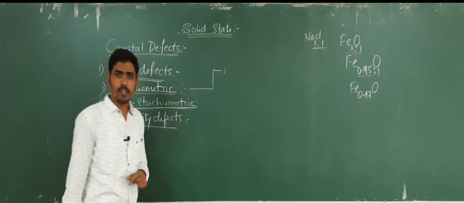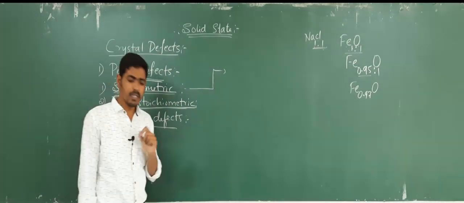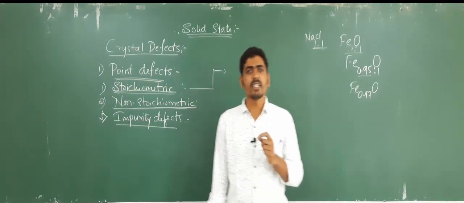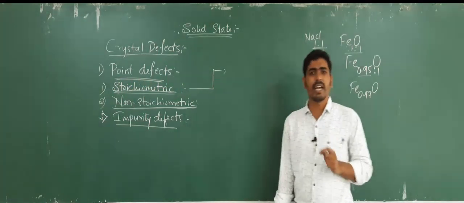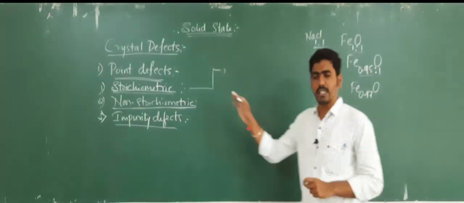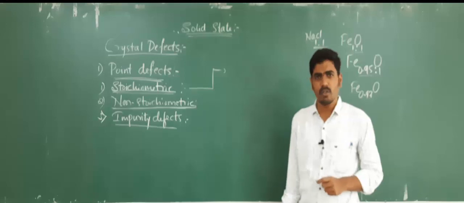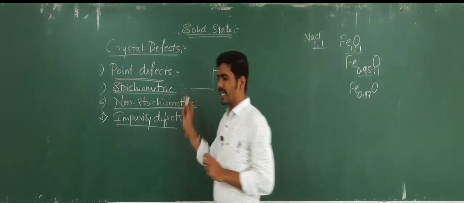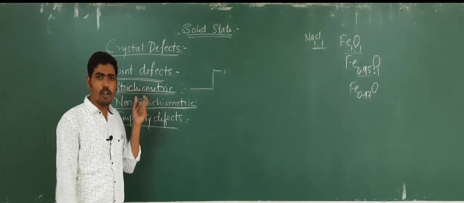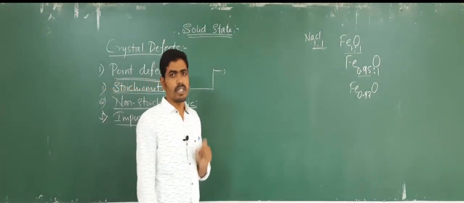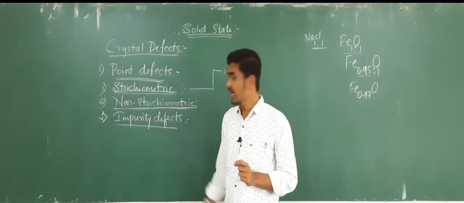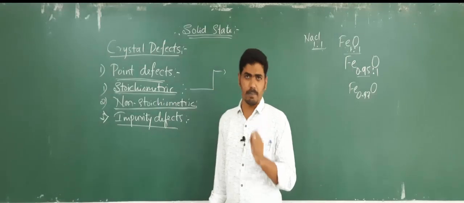As I have already told you, stoichiometric defects mean the defect which arises without change in the proportions in which elements are combined to form the compound. Or in simple words, it can be said that the defect which does not alter the stoichiometry of the compound is said to be a stoichiometric defect. It does not alter the stoichiometry of the compound.